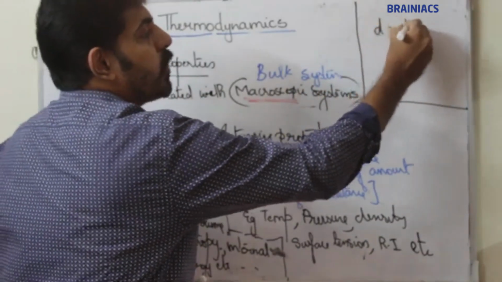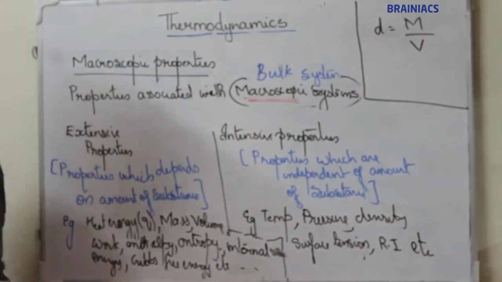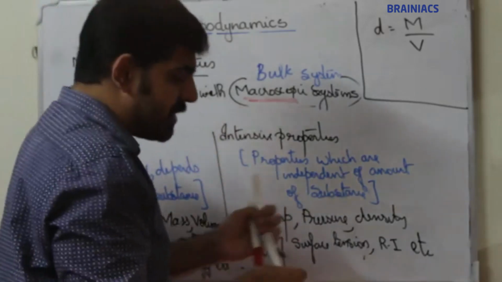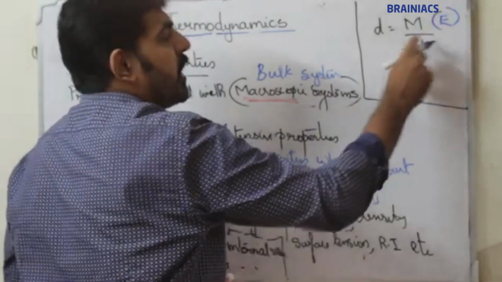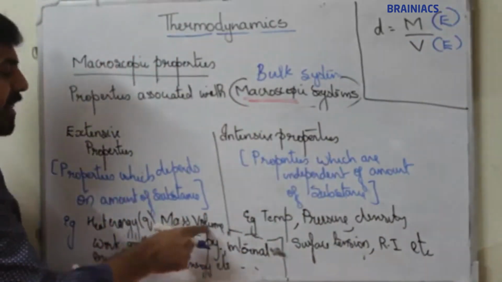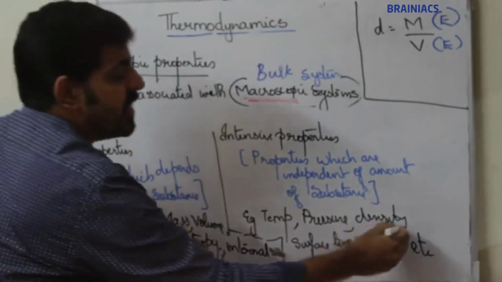Density is equal to mass by volume. What is density? Density means mass divided by volume. We know that mass is an extensive property. Volume is also an extensive property. Both mass and volume are extensive in nature, but density is intensive.